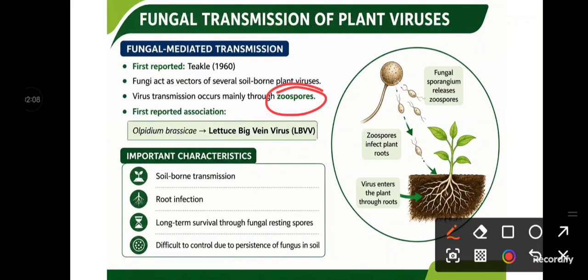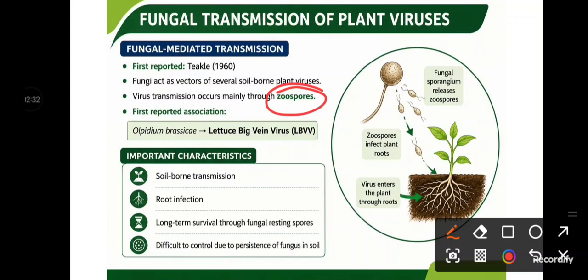Which fungi generally produce these zoospores? Obviously the lower fungi, because zoospores are motile asexual spores, and motile asexual spores are produced by lower fungi. In the higher fungi, motile spores are absent.